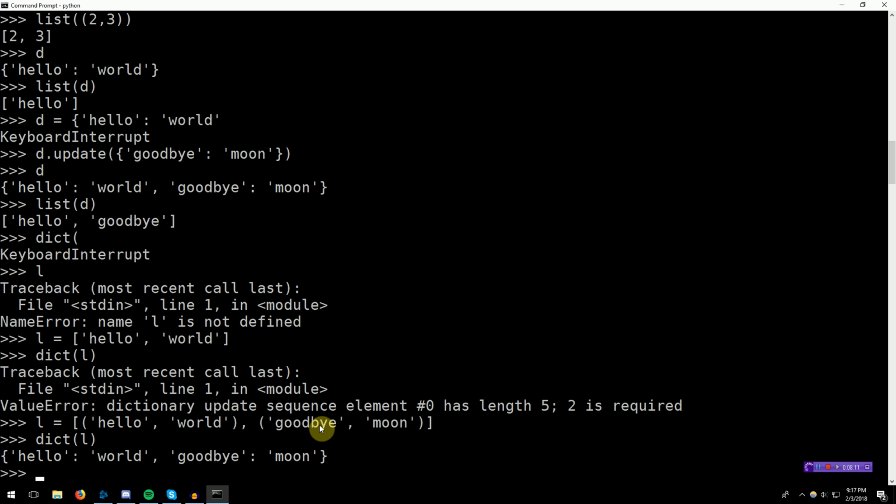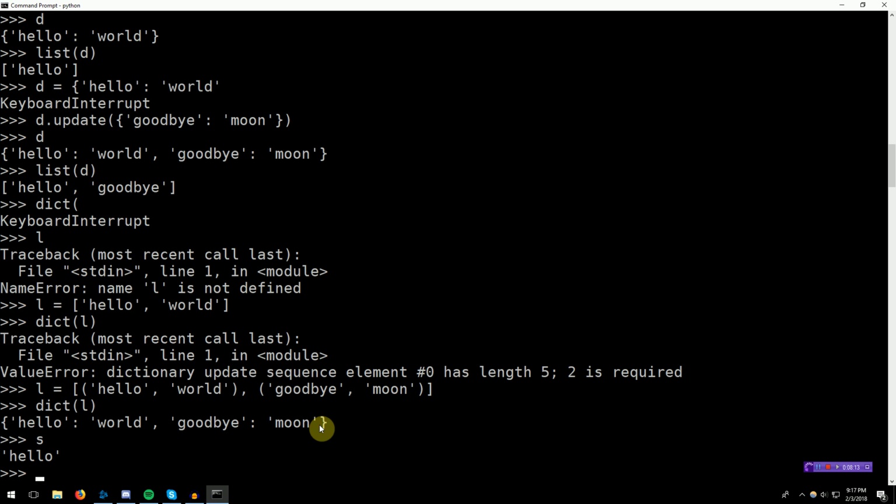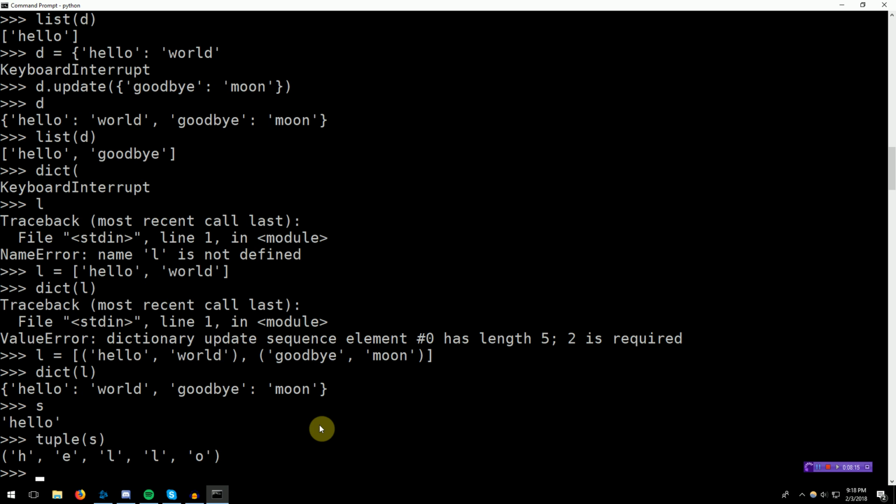And the tuple works just the same as the list, right? So if we take S, our string, and turn that into a tuple, it creates a tuple and breaks up the characters. So there is this class constructor type conversion semantic. So why am I talking so much about this? Well, this is actually insanely important when we get to the Boolean type.